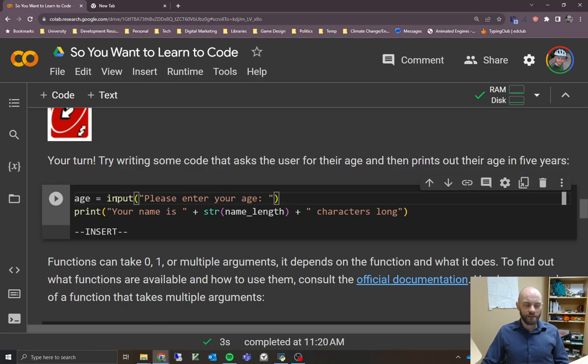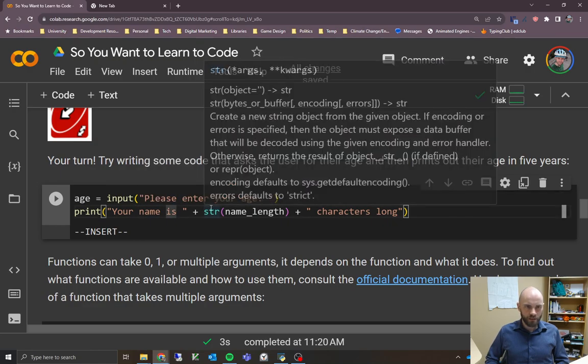What we need to do is figure out the age in 5 years. We need to do some math, right? So whatever age they type in there, we want to add 5 to it. I could add another line similar to what I did above, but we could also do it inline here. We can do it right in the same line that we're printing things out. So feel free to do it on a separate line if you want to. It doesn't really matter.